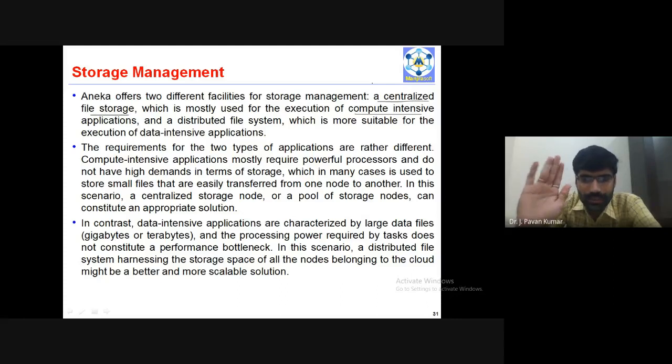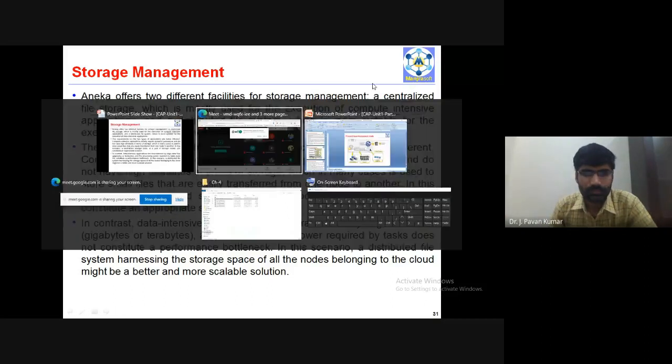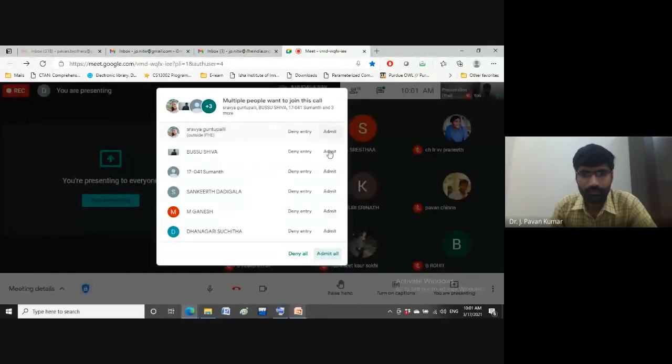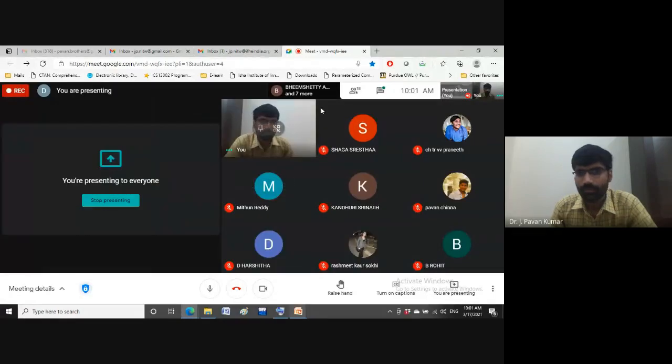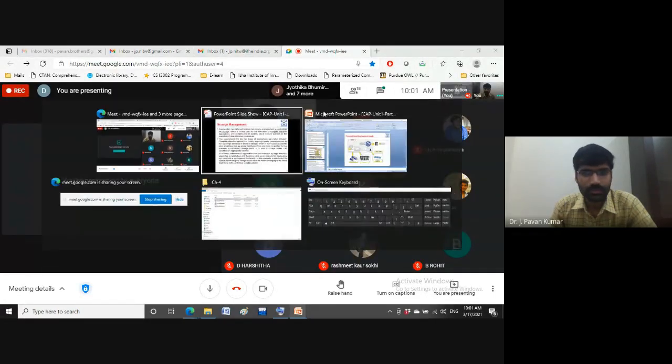Now you say which is the data intensive application and which is the compute intensive application. Please respond. Shall I repeat?